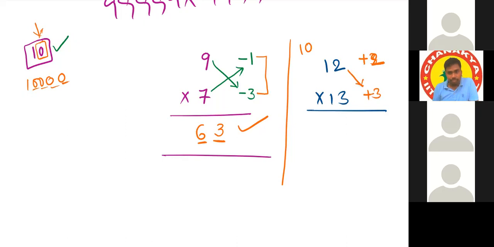15. So, yes, 12 plus 3 is 15. 13 plus 2 is also the same, 15 only. So I'm writing 15 here. After that, we need to reserve how many positions? 1 position, because our base consists of only 1 zero. That 1 position we need to fill up by multiplying the extra numbers. So we have to multiply these, which is 6. Yes, 156. That's the answer.